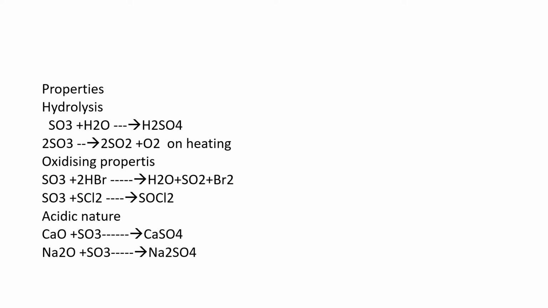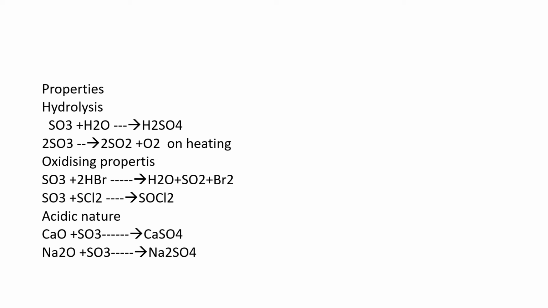The sulfur oxidation state changes from +6 to +4, and bromine from -1 to 0. When sulfur trioxide is treated with SCl2, we get a compound SOCl2, known as thionyl chloride.